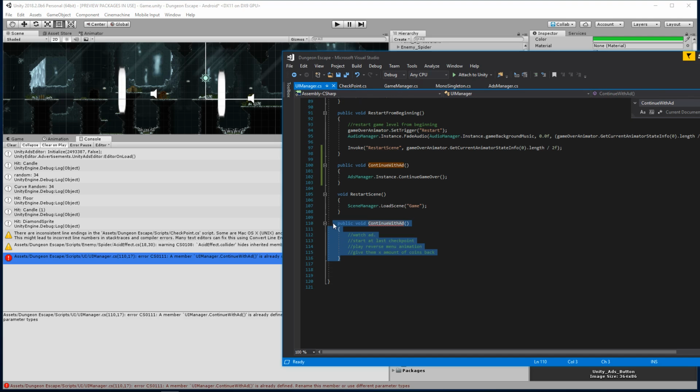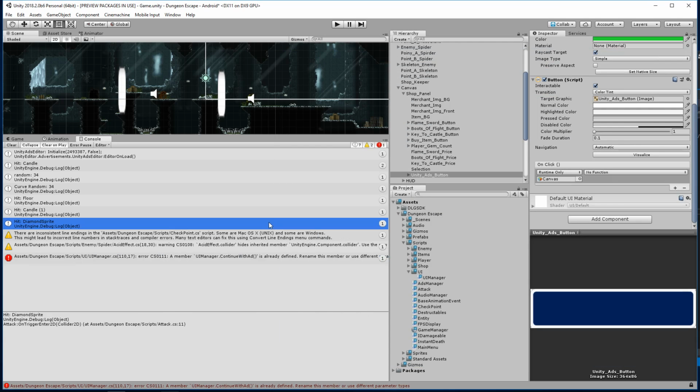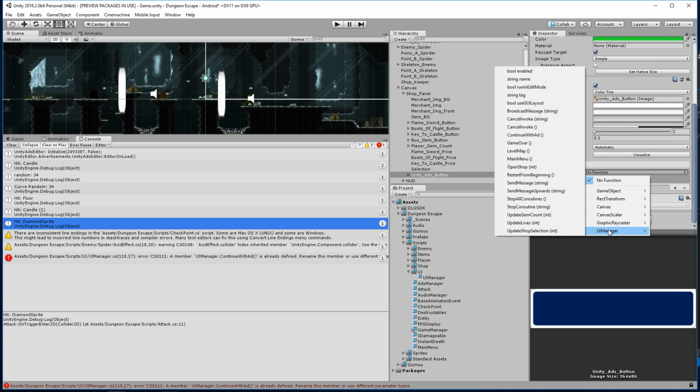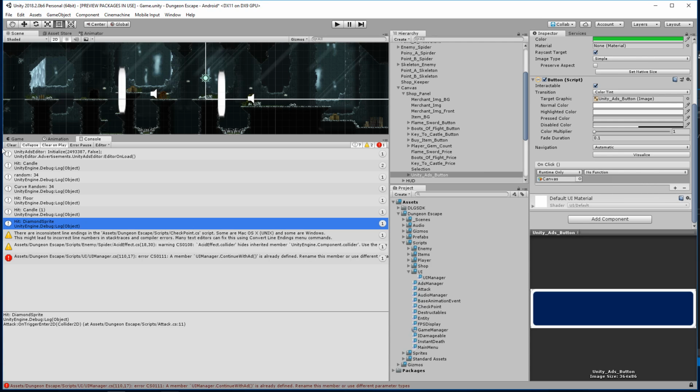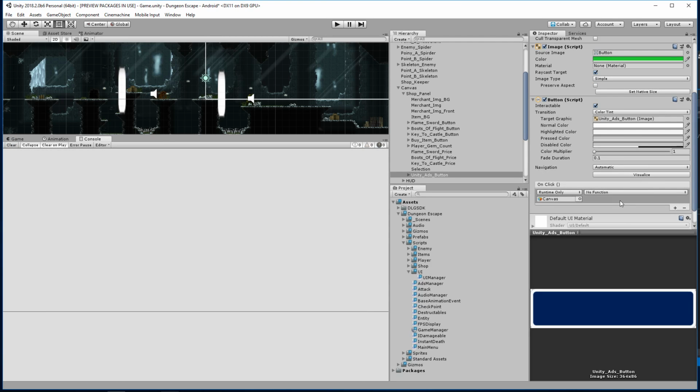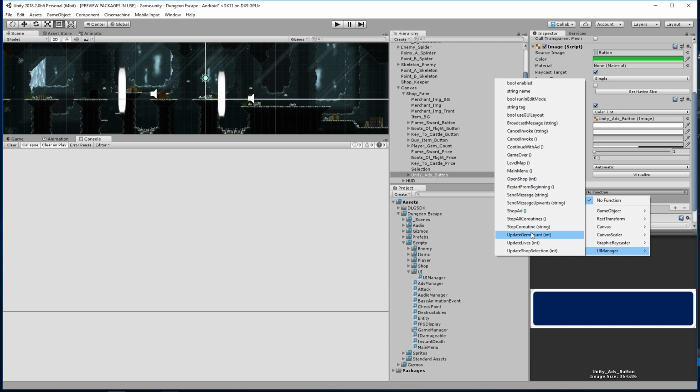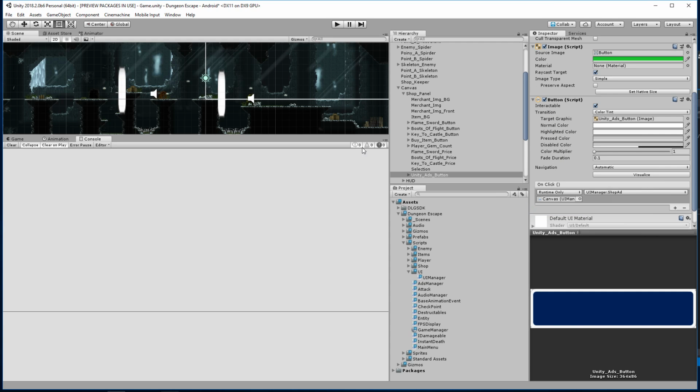Good deal. All right, UI manager, and we are looking for shop ad. Why don't I see this? Oh, Unity is compiling or something. It's frozen. There we go. All right, here we go, shop ad.